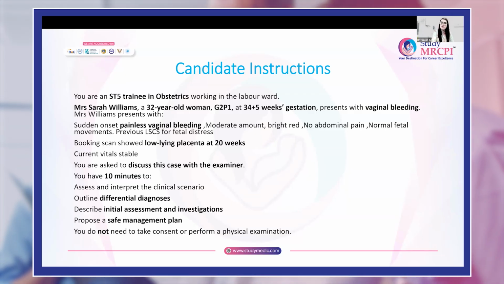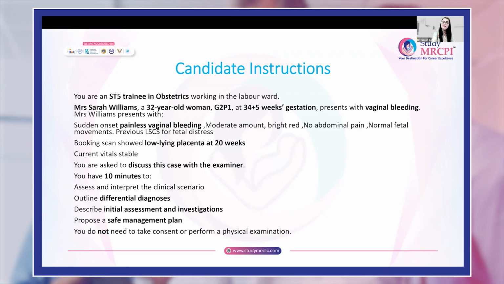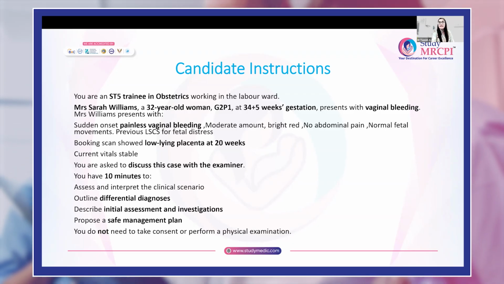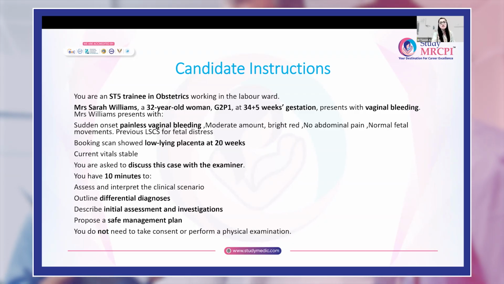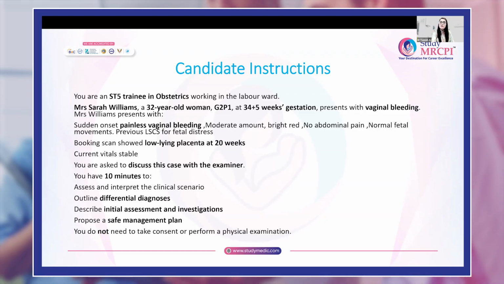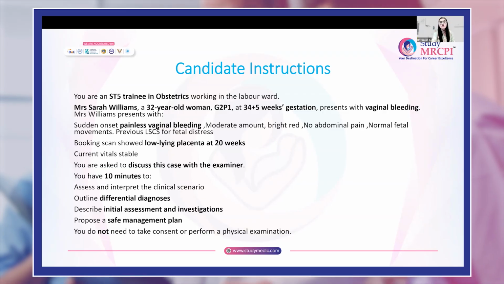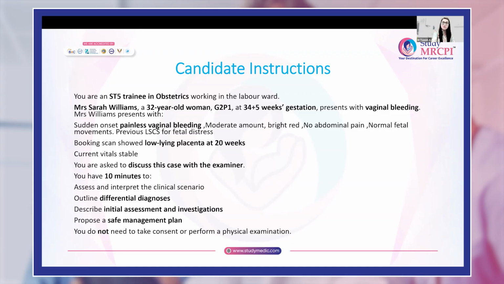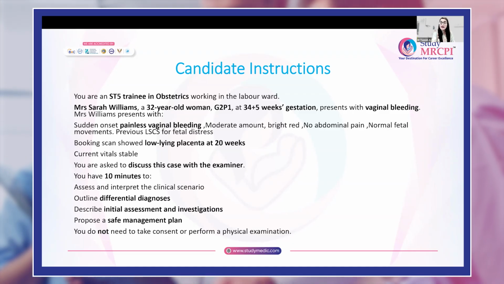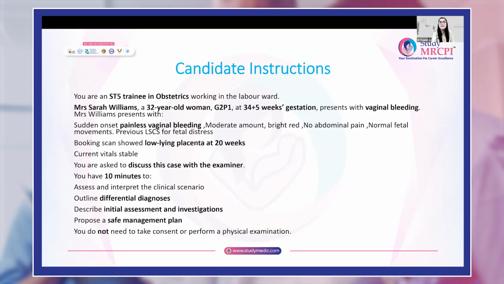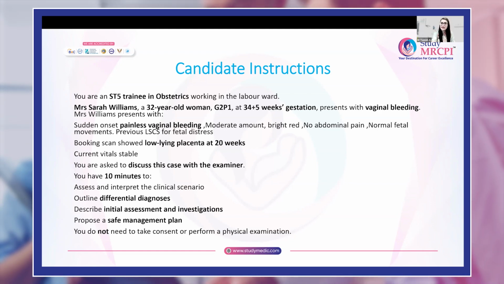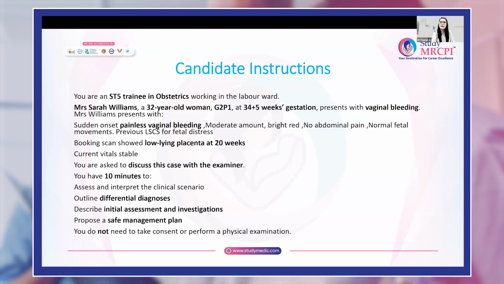So here Mrs. Sarah Williams is in her second pregnancy at 34 weeks and 5 days of gestation, and she has presented with vaginal bleeding. Now the features of bleeding are very important. It is painless bleeding, which is giving you a clue that this can be placenta previa. It is moderate in amount, which means that she needs admission, and this cannot be ignored. It is bright red in color, which is again another feature of placenta previa.